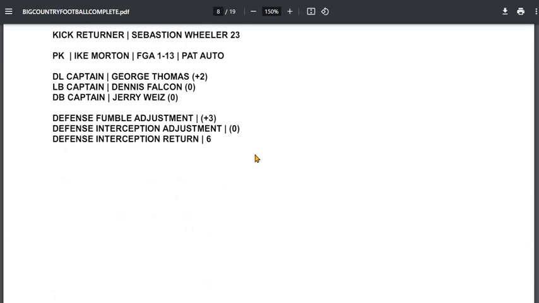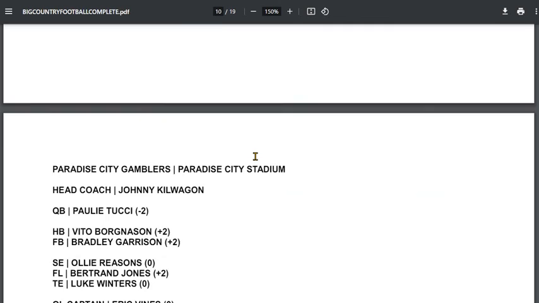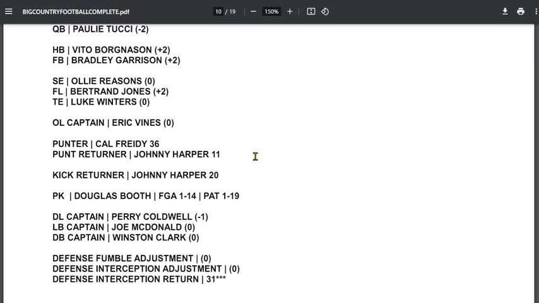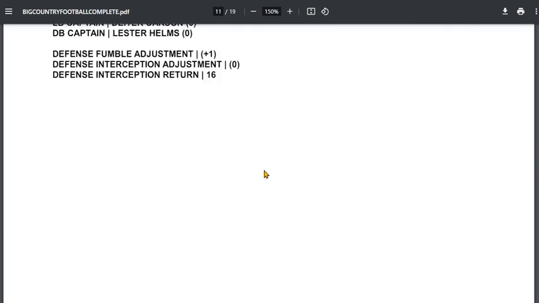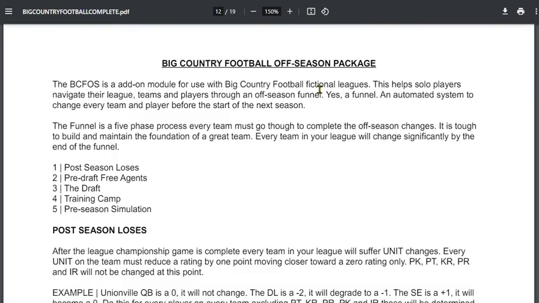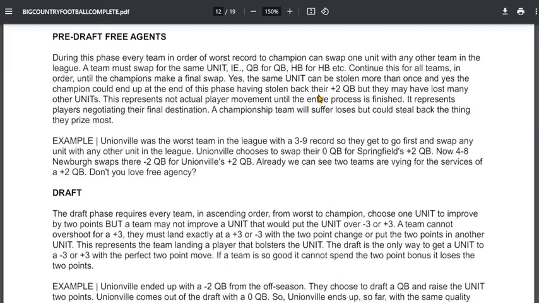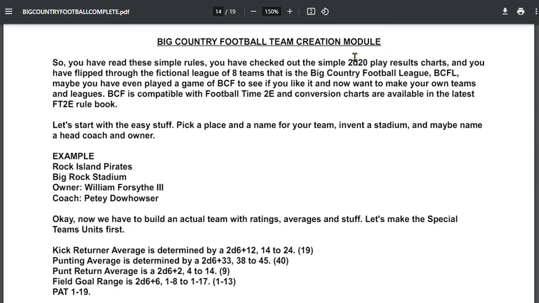The other reason this came up is I knew I was going to add those things, but the thing that had not been put into BCF yet was a team creation module. Nobody knew how to make teams. So that's what I've been working on. Well, I got that in here today. So that's done. We have the off-season package. This has already been out there available in its own PDF, but I went ahead and put it in the complete game. And I have the team creation module now.